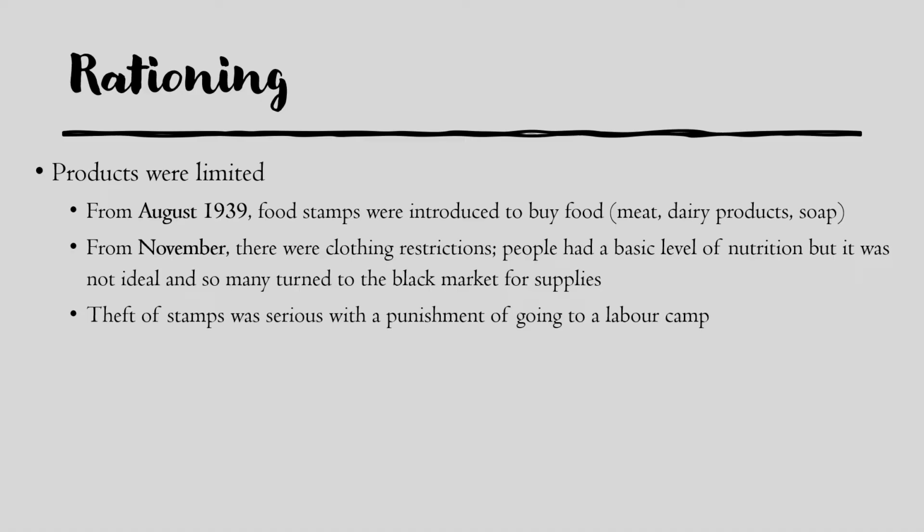People had a very, very basic level of nutrition, so they could still survive on it, but it wasn't ideal, it wasn't nice, and so many turned to the black market in order to get proper supplies. And the theft of food stamps was a very, very serious punishment. You could go to labour camp for it.